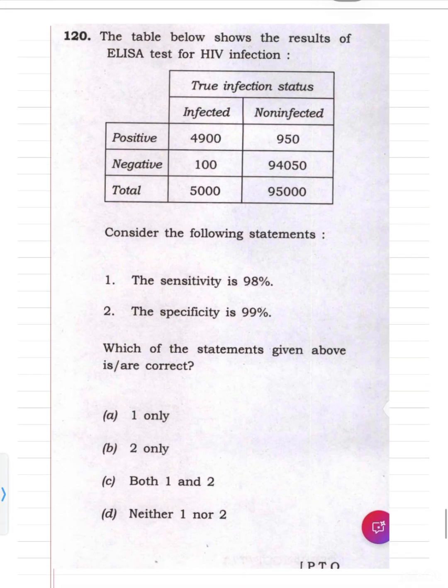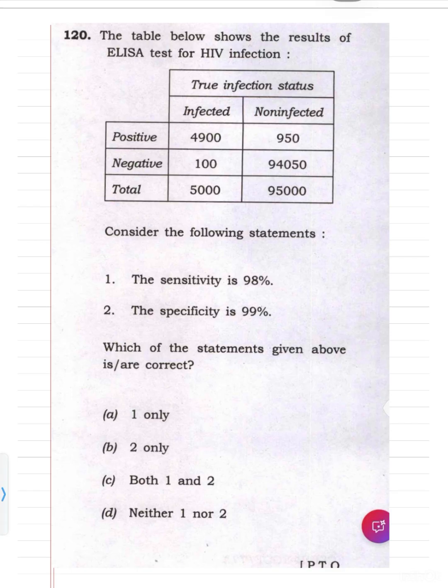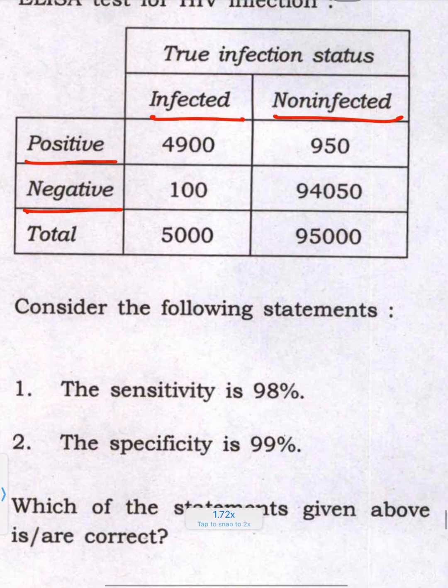Now coming to the last question, the table below shows the result of the ELISA test for HIV infection. We have the true infection status, infected, those who are infected with HIV, and non-infected, who are not infected with HIV. Then we have positive, what the ELISA is giving as positive, and negative, what the ELISA is giving as negative. Those who are infected and the ELISA gives positive are the true positives.